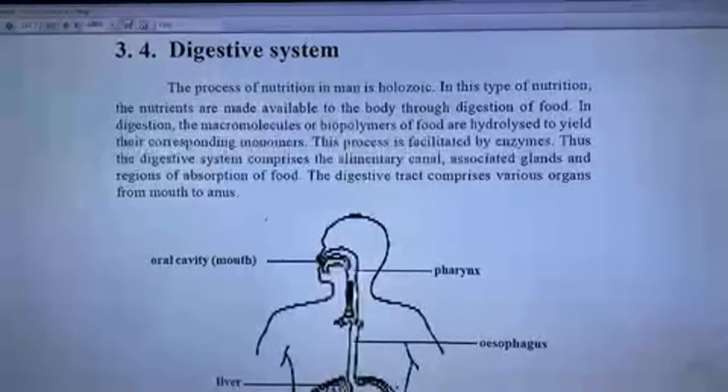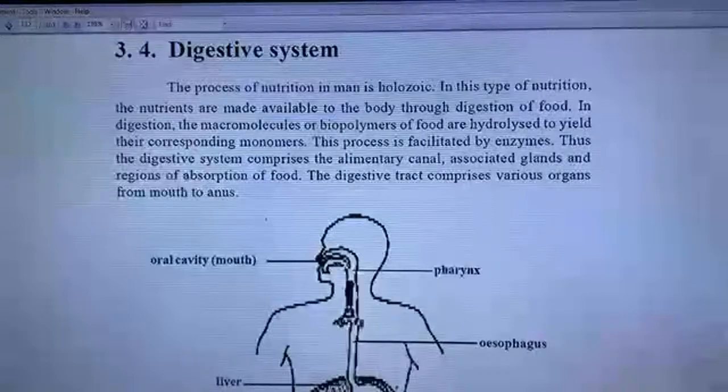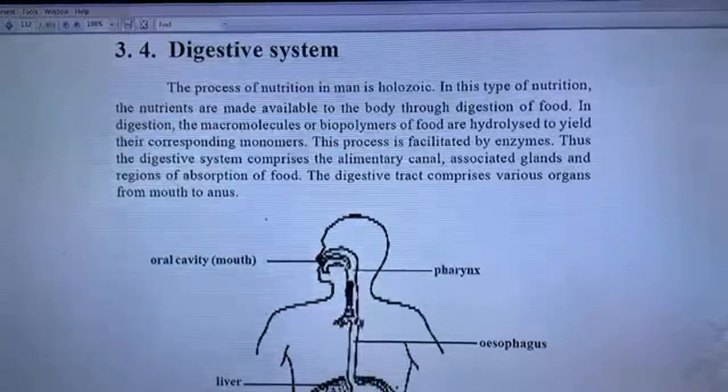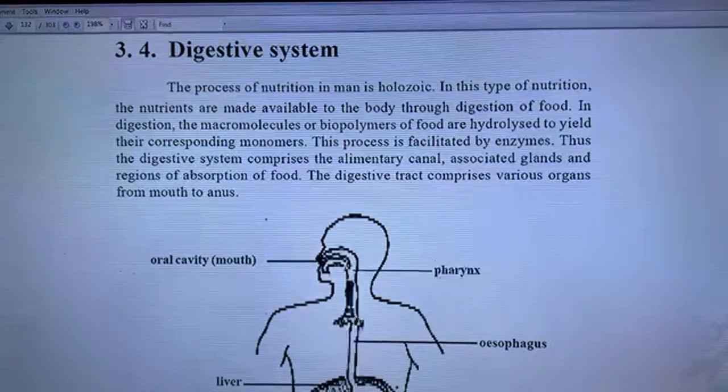Digestive system. The process of nutrition in man is holozoic. In this mode of nutrition, the nutrients are made available to the body through digestion of food. In digestion, the macromolecules or biopolymers of food are hydrolyzed to yield their corresponding monomers. This process is facilitated by enzymes.